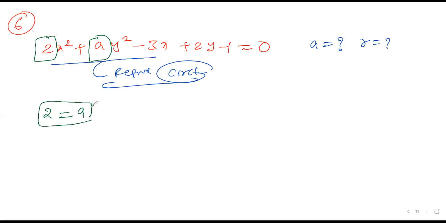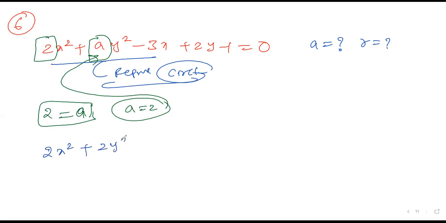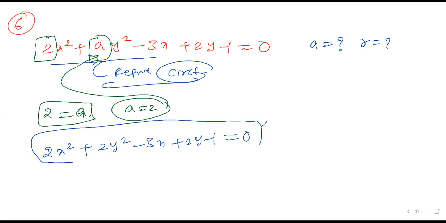So the value of a is equal to 2. Substituting, the final equation is 2x^2 + 2y^2 - 3x + 2y - 1 = 0. This is the clear equation.